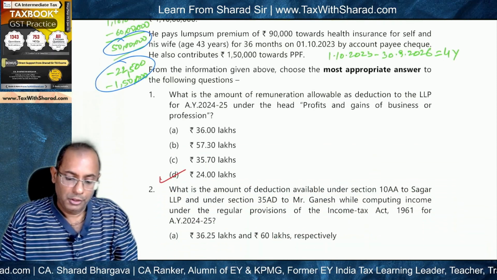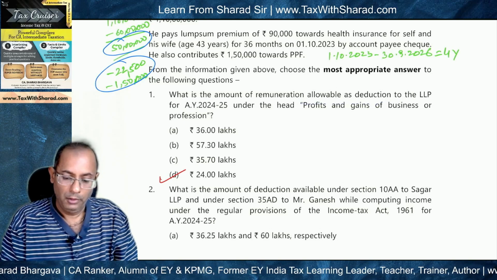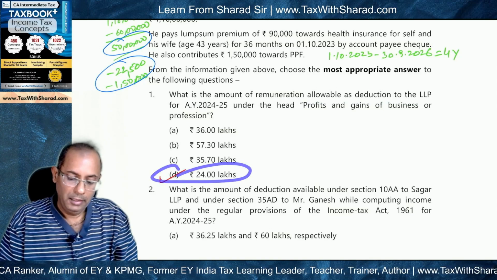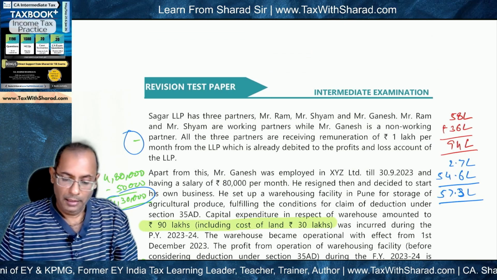Now we move to the first question. What is the amount of remuneration allowable as deduction to the LLP for AY 24-25 under the head PGBP? And the correct answer will be D, 24 lakh. And we will now understand how this has been arrived at.